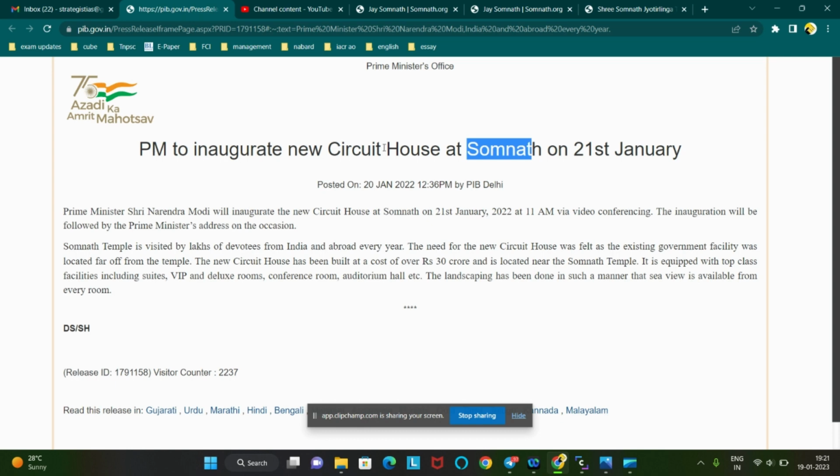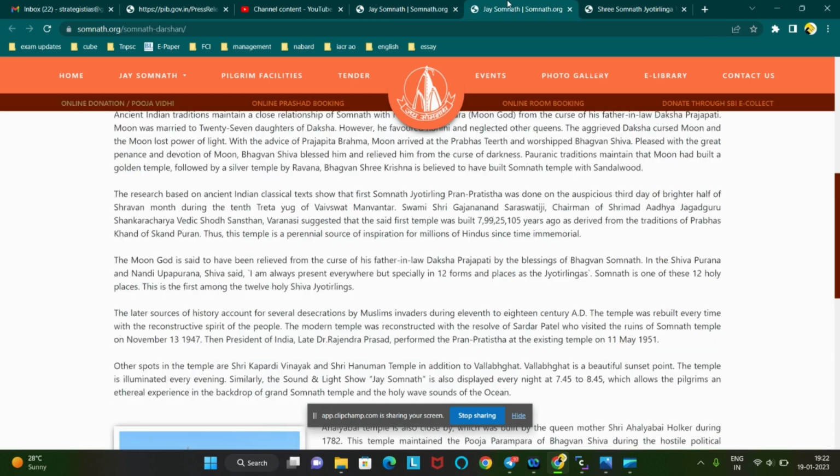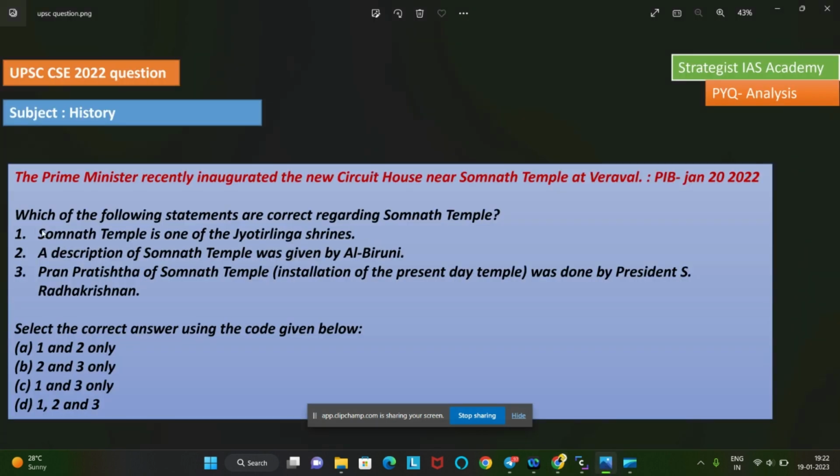So what we should do: if you come across any keywords of previous year questions or those themes or words in the syllabus, you just need to read some information regarding these keywords in the NCERT or some official sources like these two websites, and the questions will be framed on this.